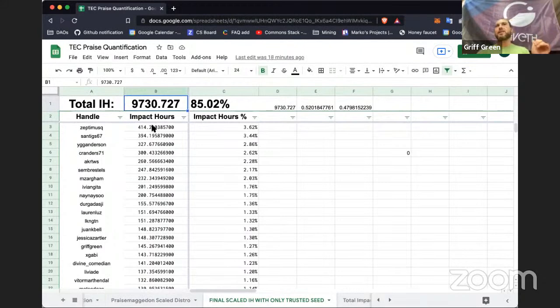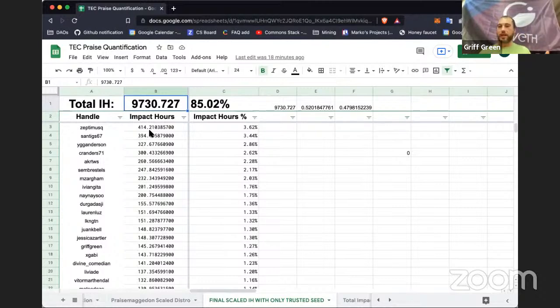But what's interesting is we don't actually have to scale it all the way like that, because you have to participate in the hatch, you have to actually have activated your Trusted Seed membership before the hatch, so that you are a legal member of the association before the hatch.